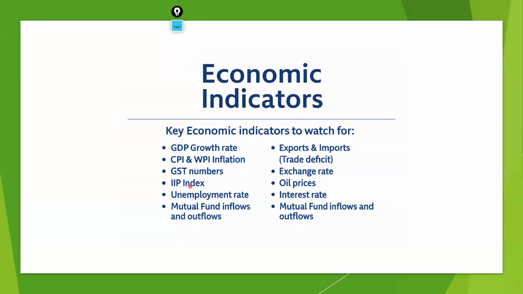Okay, next is the IIP index. It shows the manufacturing sector growth, electricity, and total production. So the higher the IIP index, the better. If you look at the electricity IIP index and you see more electricity consumption, it means this is a good sign of the economy. I hope you are understanding these things.